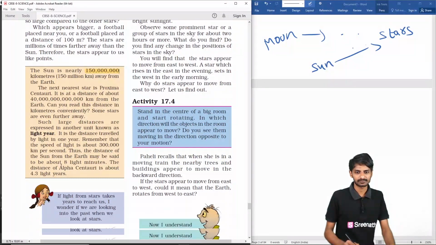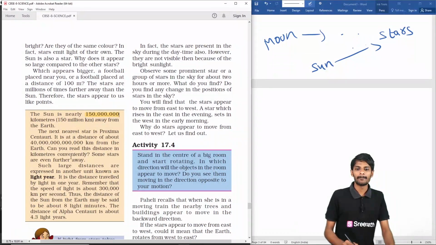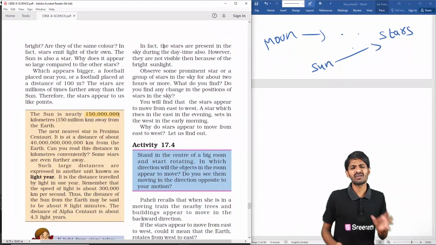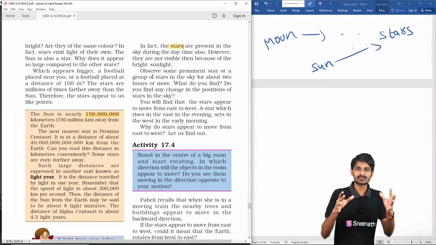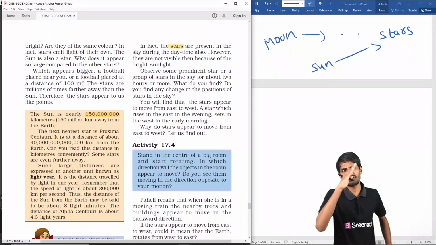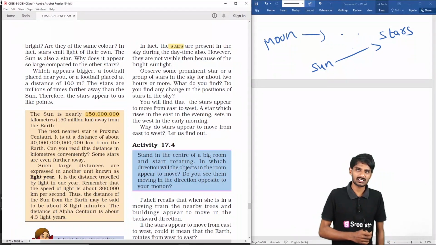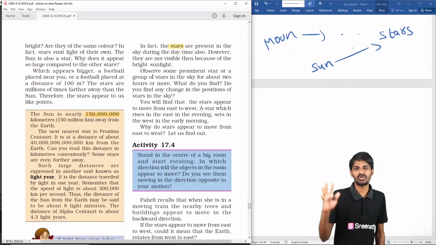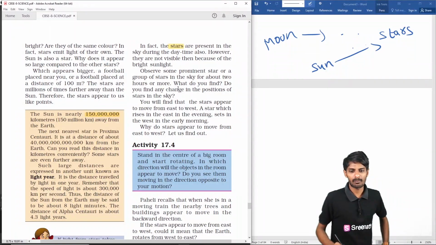Okay, students. In fact, the stars are also present in the daytime, but compared to the brightness of the sun, the brightness of the stars is very less, as they are very far away. So we can't observe the stars because of the sun, which is very bright. That is what is happening, students.